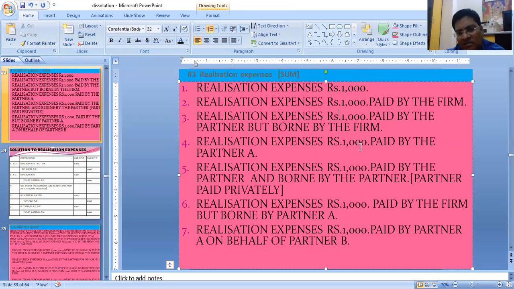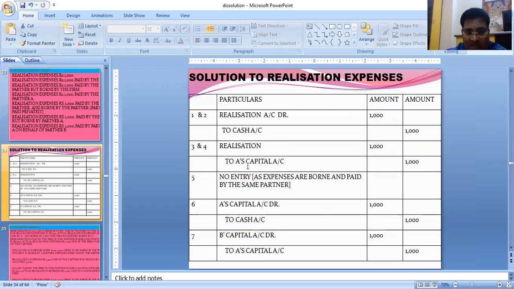Realization expenses 1000 paid by partner A. So realization account debit to A's capital. Whoever pays will be credited. So in both cases, 3 and 4, the capital account is credited and realization is debited, because the expense is the firm's expense. So realization account debit to A's capital.